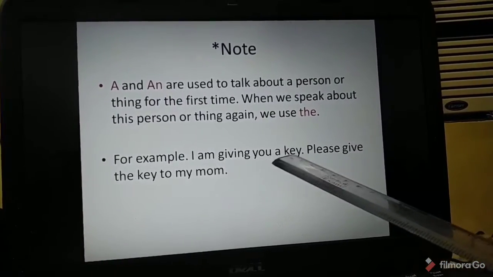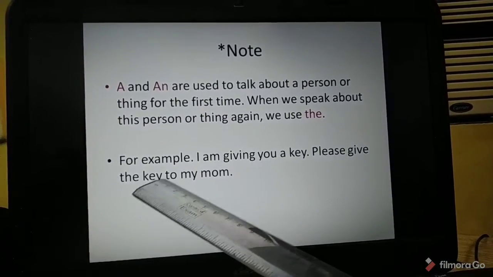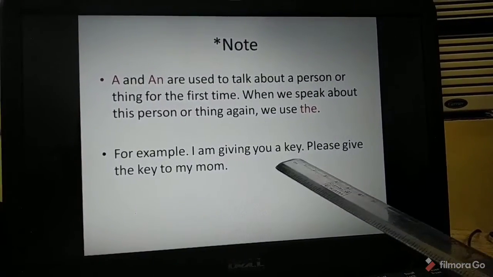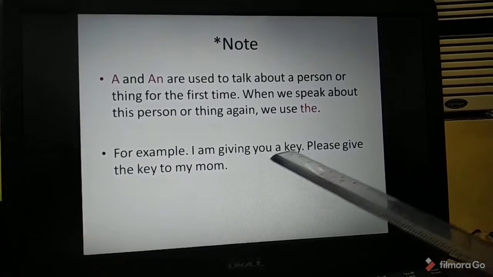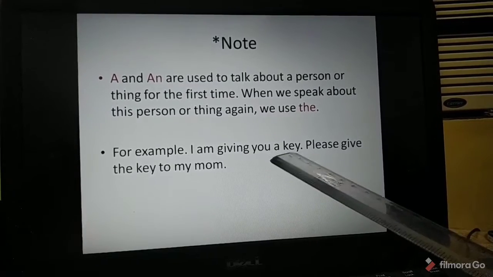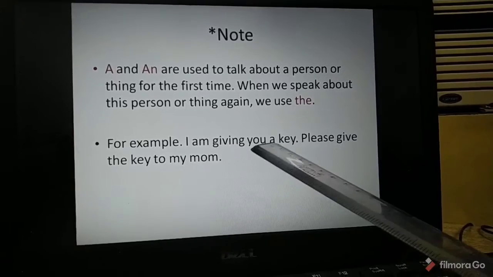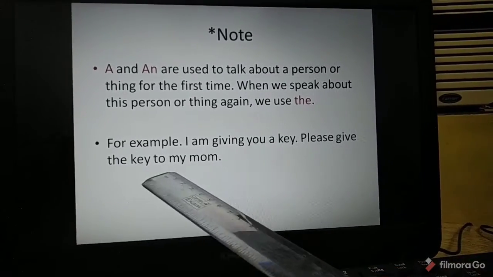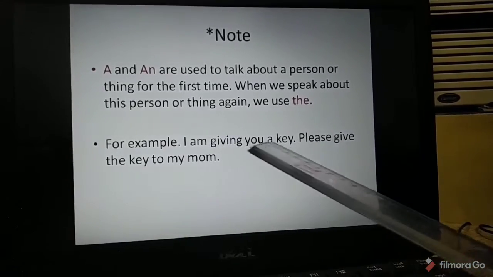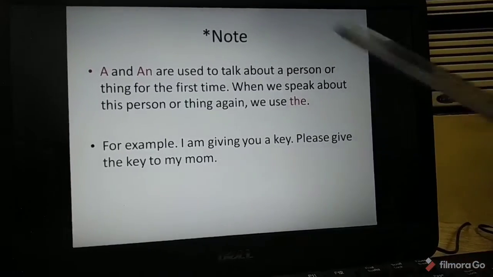I am giving you a key. Please give the key to my mom. See, first time you are speaking about a key, so it is a. You are using a before the consonant word key. K-E-Y, key, starting with K, it's a consonant, so you are using a. Next time you are talking about that key, you are using the key. Understood? I am giving you a key. Please give the key to my mom. Okay?